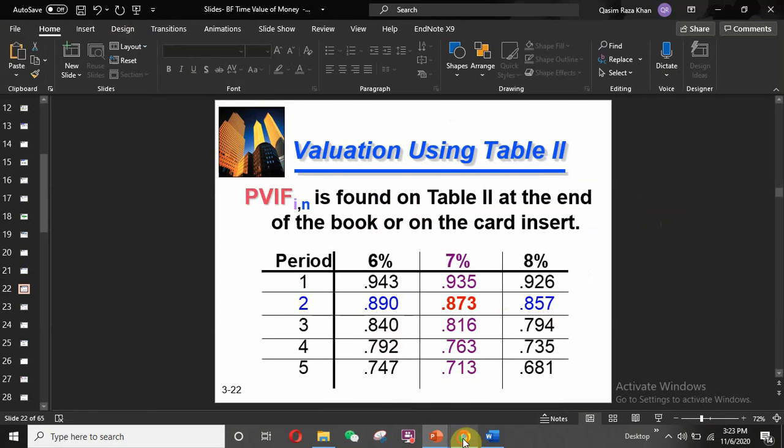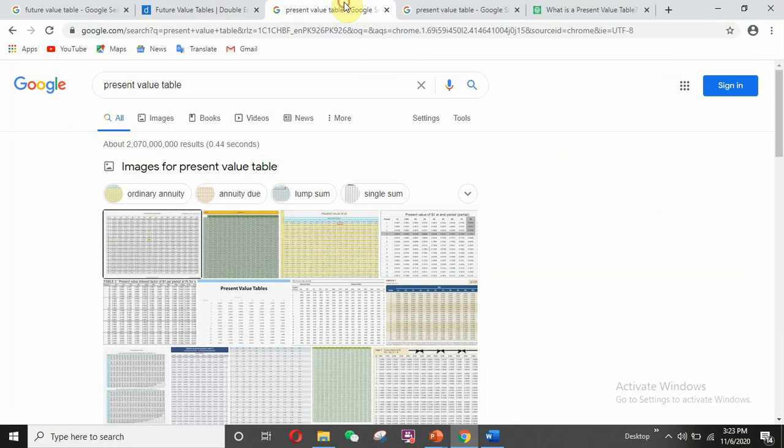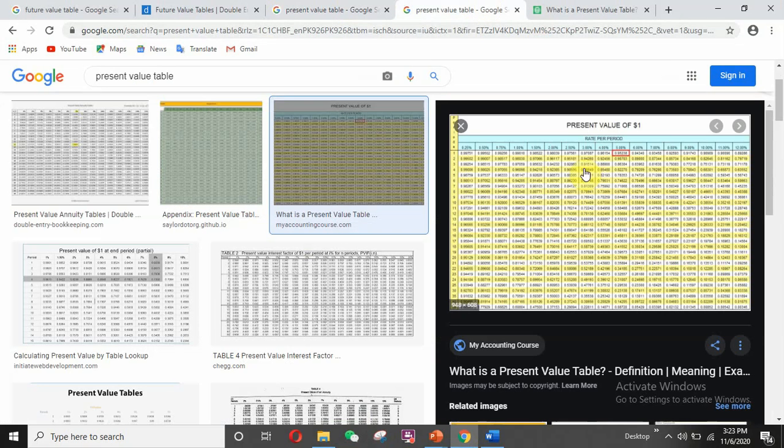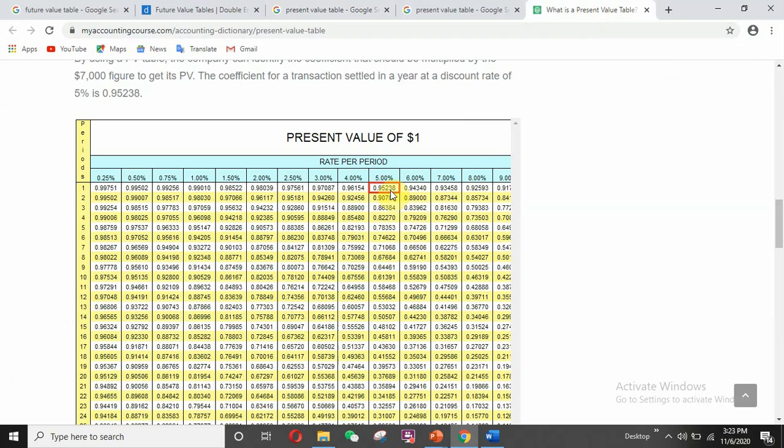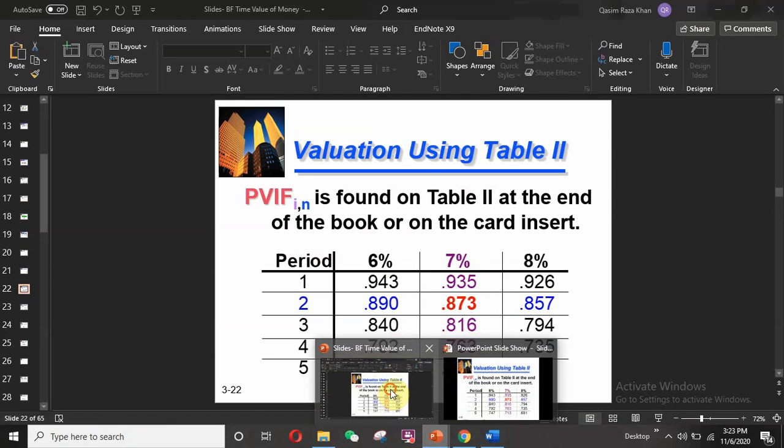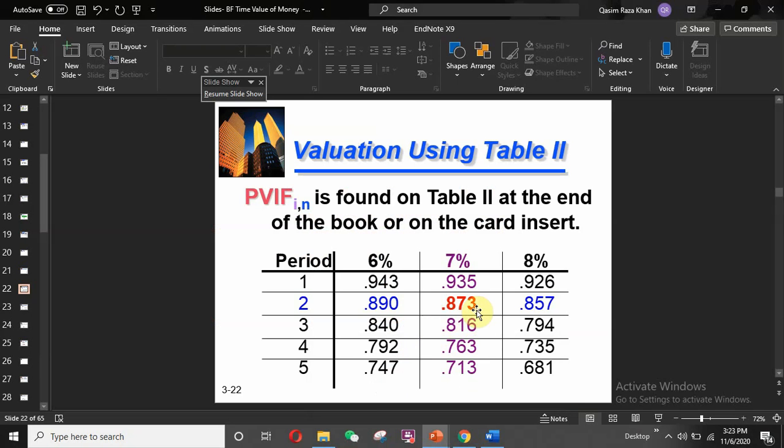I can also check from Google. Simply go to Google and search for the present value table, and you will find this image. I open it, and in the present value table my interest rate is 7% and the time period is 2, and the value we can see here is 0.873. So the value in my table is also 0.873.